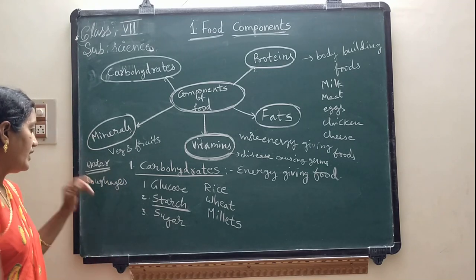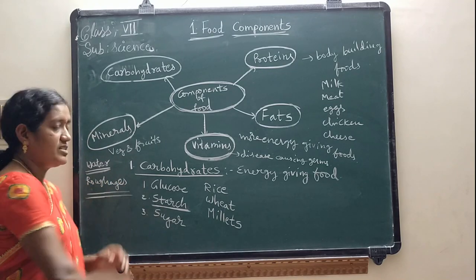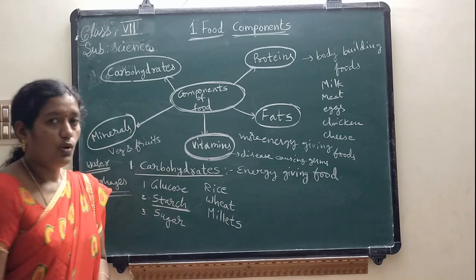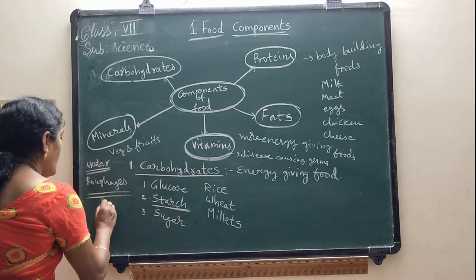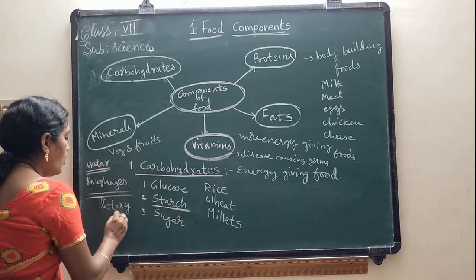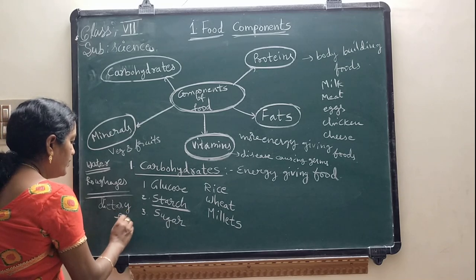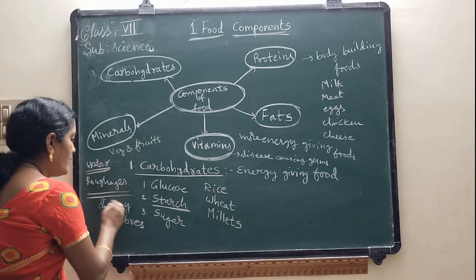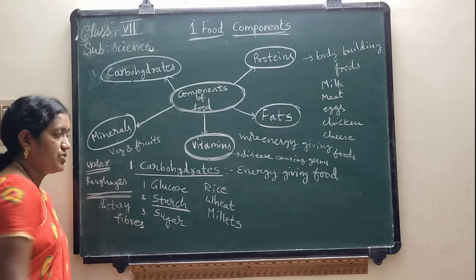So children, next coming to the roughages. These roughages are also known as dietary fibers. Because these are fibrous materials, these roughages are called dietary fibers. This also comes from different types of vegetables and fruits, children.